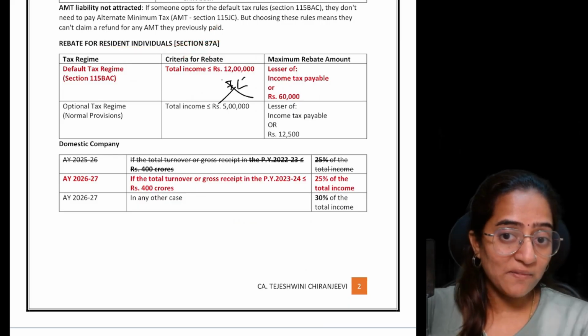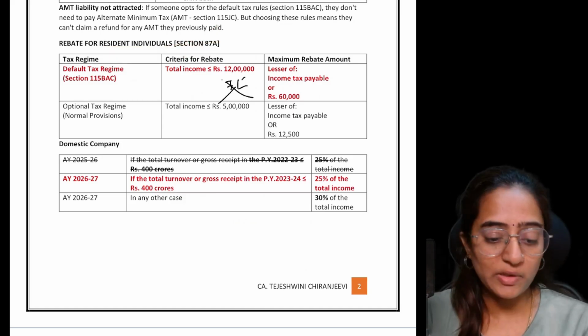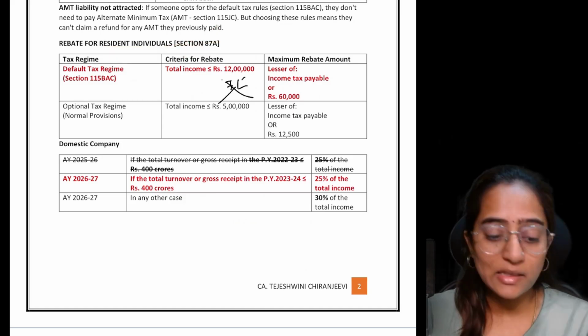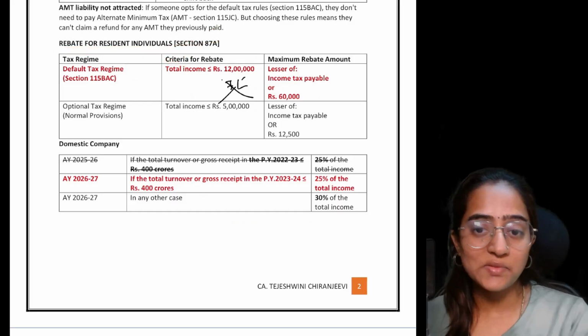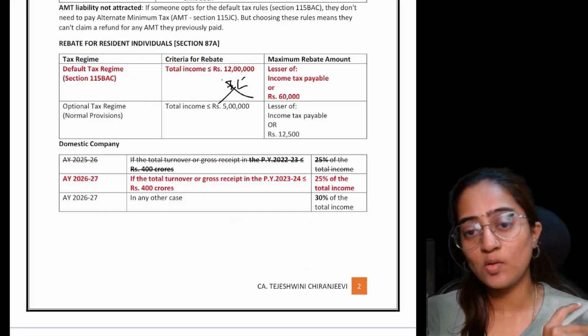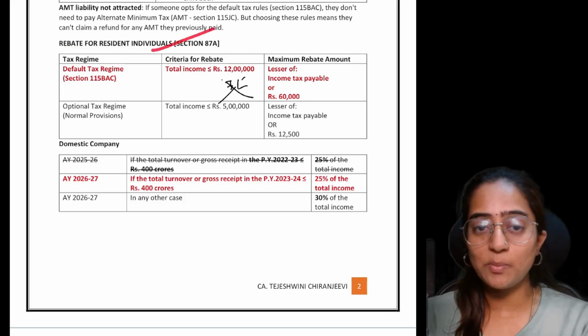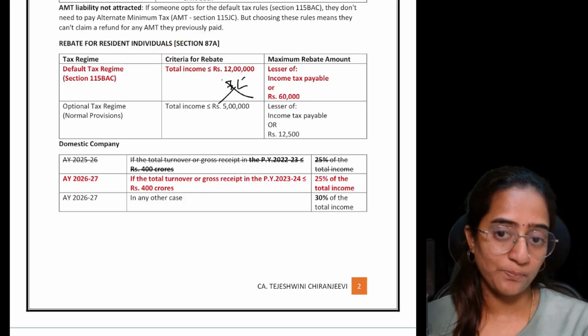What about the company which is a resident company? Will you get rebate? Obviously it is no. See here, this rebate is for resident individuals only. Not even HUF can take it, not even a firm can take it. This rebate is only for resident individuals. Clear?